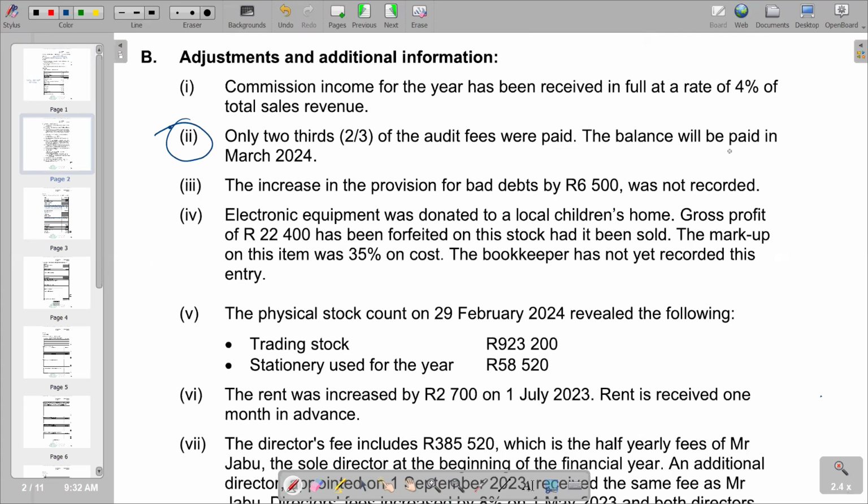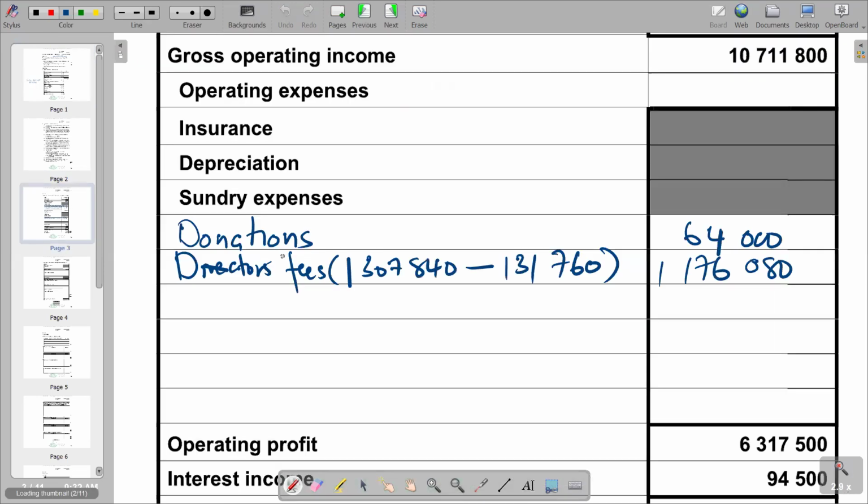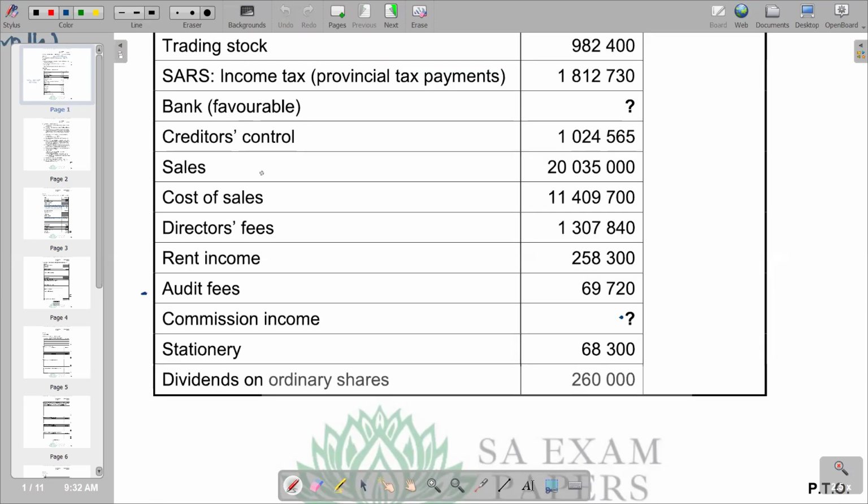The balance would be paid in March 2024. So it means the one that we are given here is 2/3. So the one that we need is 1/3. So basically we are saying 2/3 is equal to 69,720.